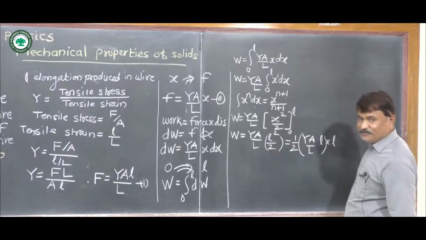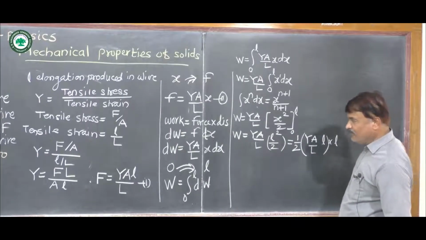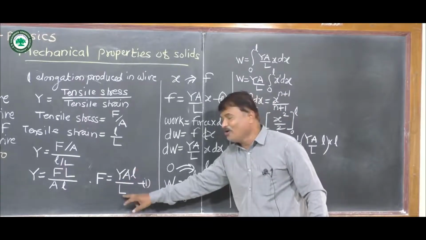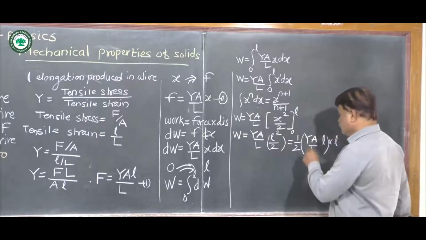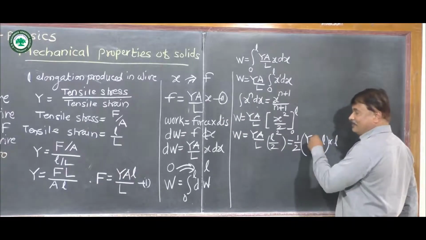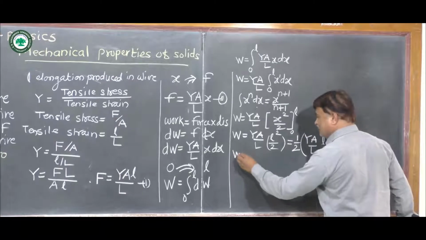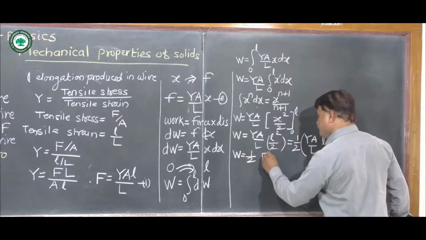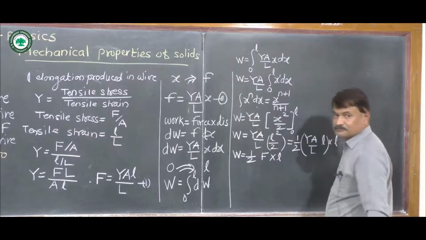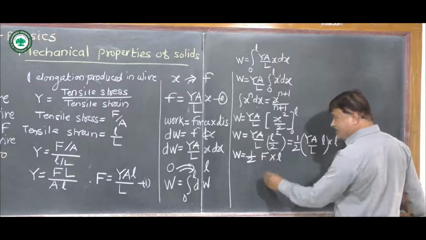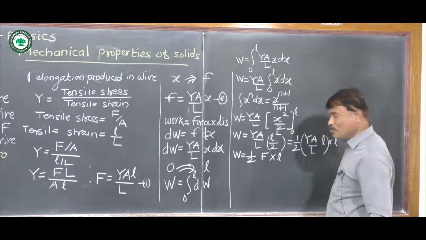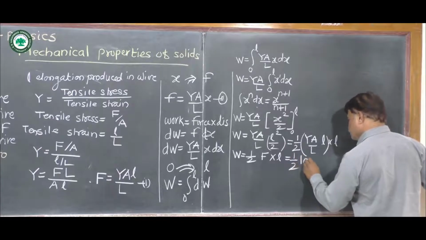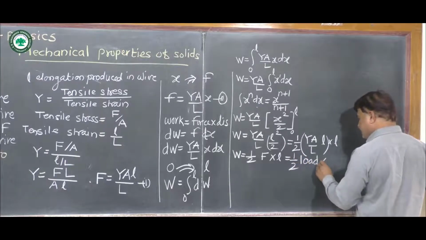Now if we see equation 1, from equation 1 we get capital F is equal to YA into small l upon capital L. So we substitute the value of this bracket equal to capital F, and therefore we get work done W is equal to half F into l, where F is force, also called load. So work done is equal to half load, that is force, into small l.